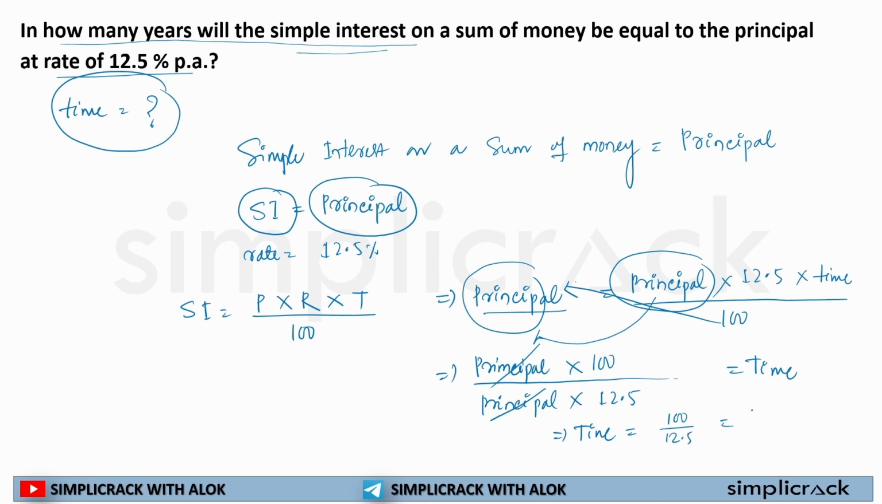And if I start solving it, it will be like 100 divided by 125 by 10, or 1000 by 125, because 10 will go to the upper side. And if I solve it, I will find 8 as the answer. So my time is equal to 8 years. See, have we done anything else other than utilizing this formula? No, right? Then why do we need to fear such questions?